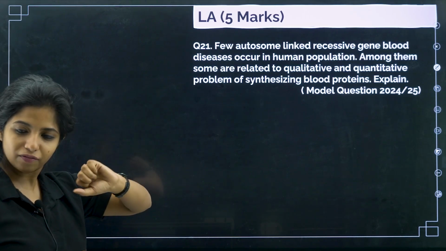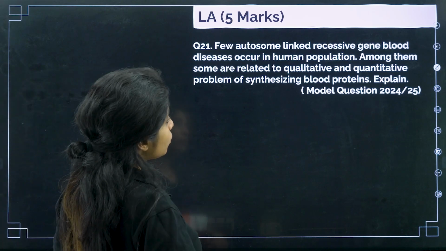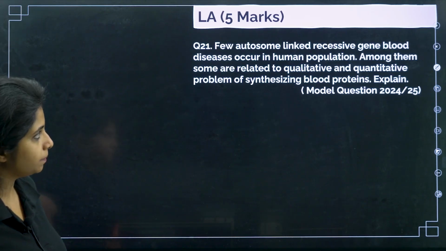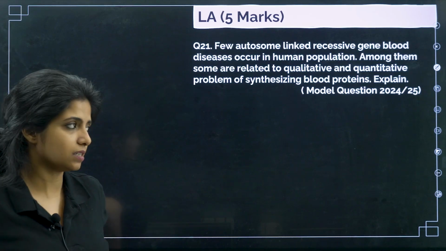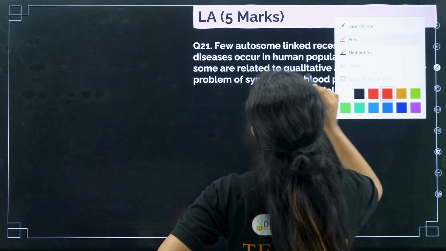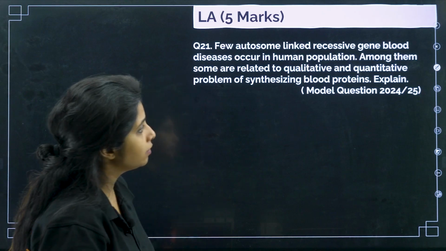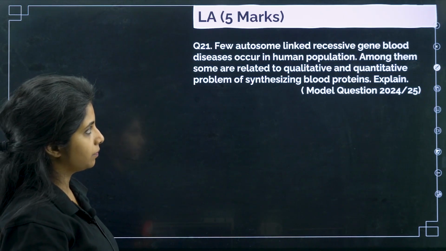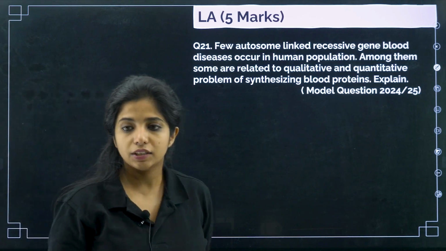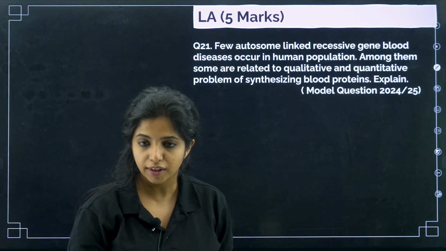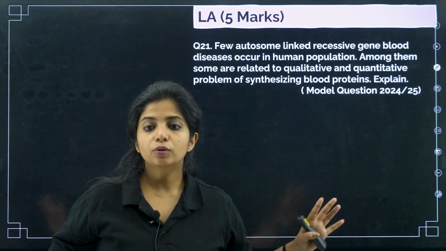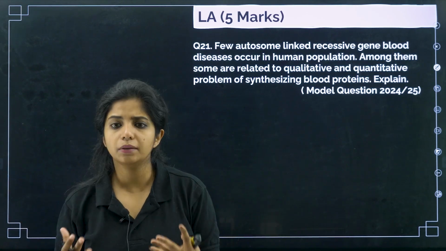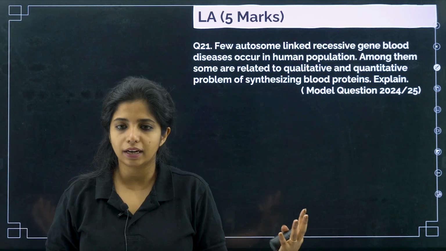There are 5 marker. We will solve it soon. So, few autosome linked recessive gene blood diseases occur in human population. Blood diseases. Among them, some are related to qualitative and quantitative problem of synthesizing blood proteins. Explain. So it is autosome linked gene recessive disorders. That means it does not have anything to do with the sex chromosomes. Fine, it can happen with anybody, you, me, anyone.